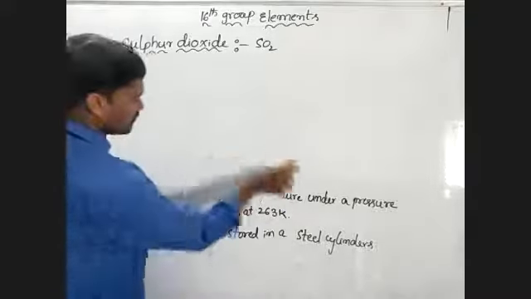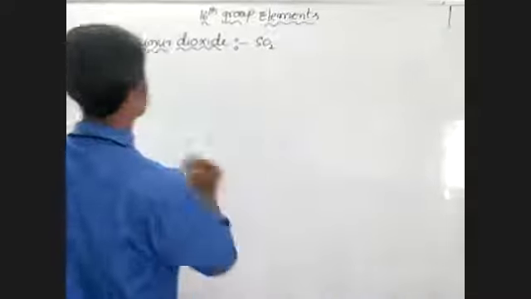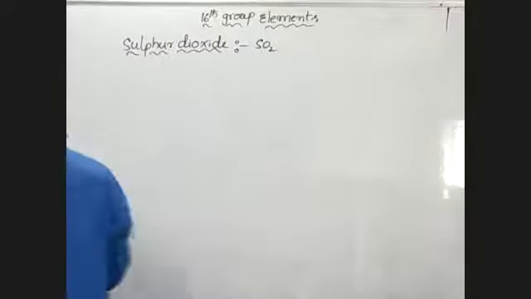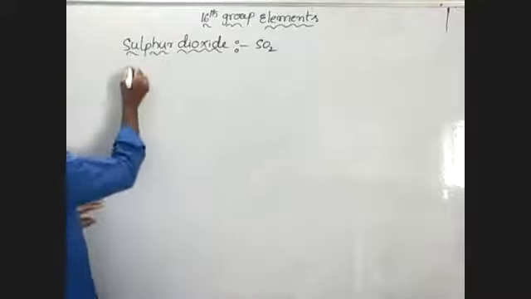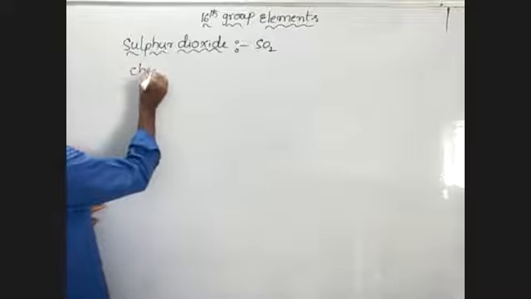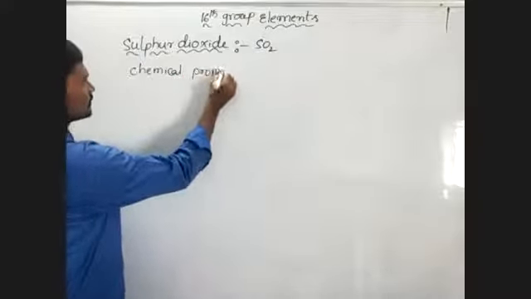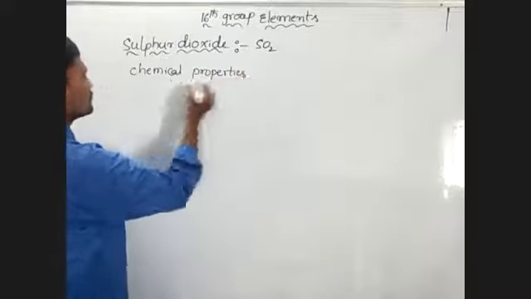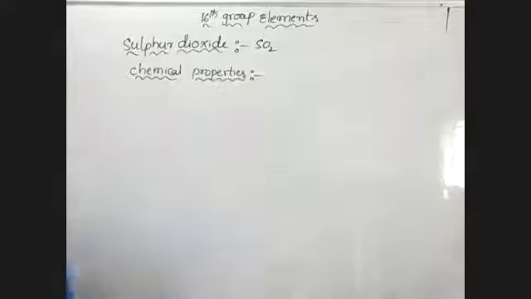Preparation and physical properties are completed, and now I am going to discuss the chemical properties of SO2.